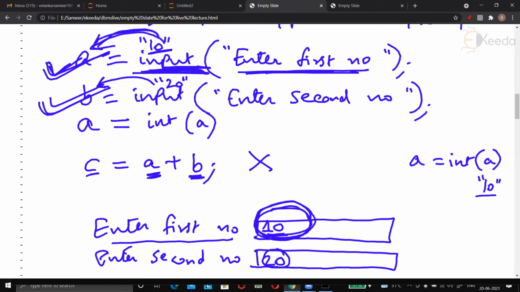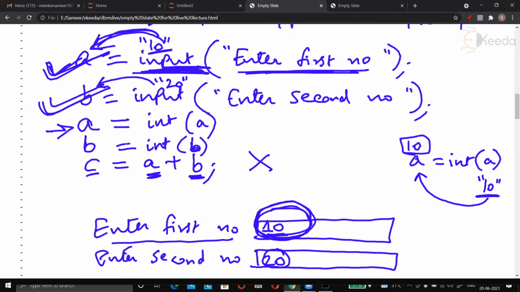Everybody agrees A is a string, and literally this string will be converted into a number and A will perfectly become numeric 10. Okay? Bad, actually bad that Python returns a string, but that's how it is designed. And then we have to write an additional line over here so that we will convert string into a number. And similarly, we'll say B also should become equal to integer of B. So B will become numeric.